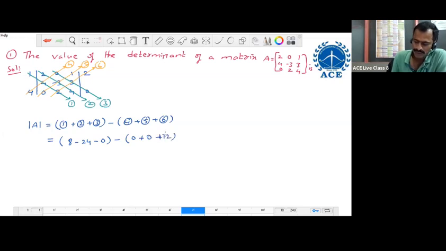Equal to minus 16 here, minus 12. Right? Equal to, what is the value? Minus 28. And check your answer, correct or not.